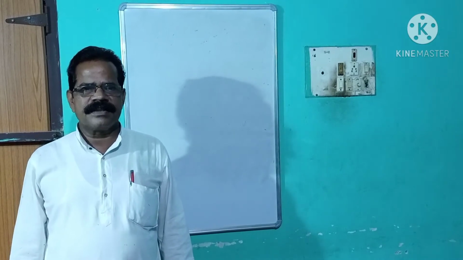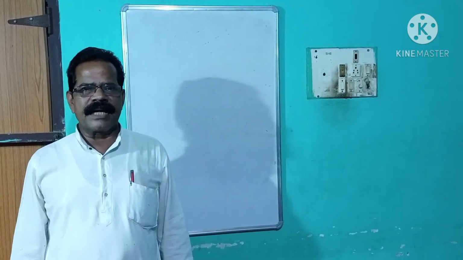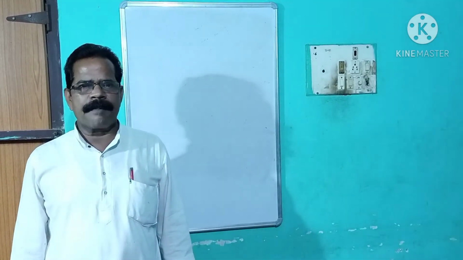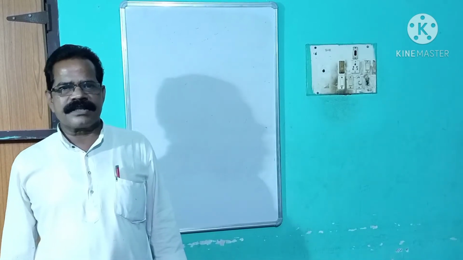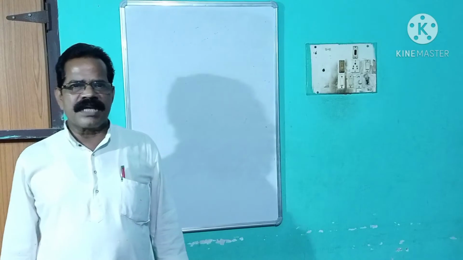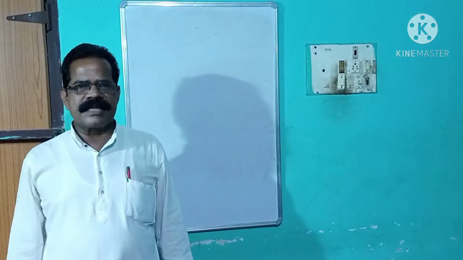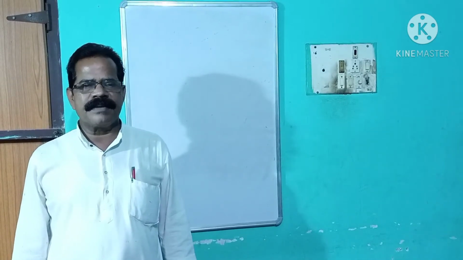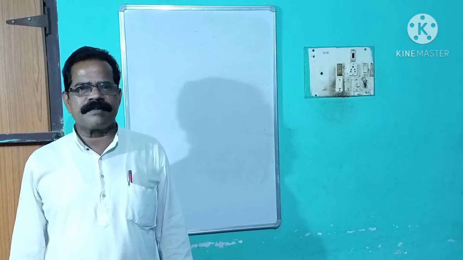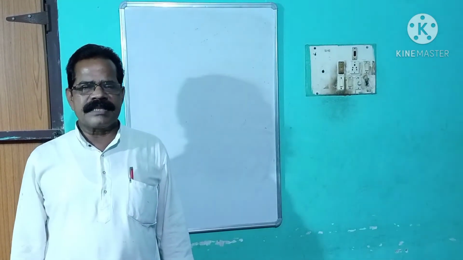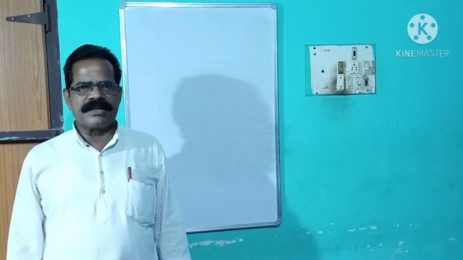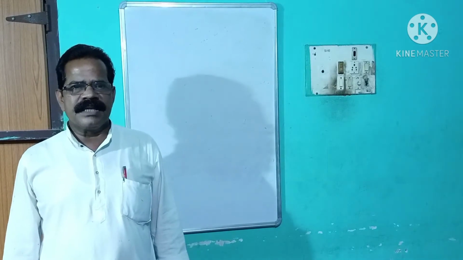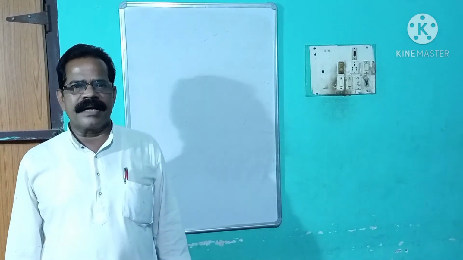In that class, we discussed negative and interrogative sentences in simple present, present progressive, present perfect, and present perfect progressive. Let us start today with how to change the sentences in simple past, past progressive, past perfect, and past perfect progressive. In this class, we will discuss how affirmative sentences will be changed into negative and interrogative sentences.